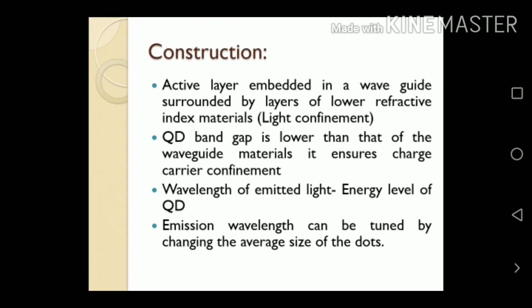Next we discuss the construction of the quantum dot laser. Here the active layer is quantum dots. The active layer is embedded in a waveguide surrounded by a layer of lower refractive index material, which provides the light confinement. The quantum dot band gap is lower than the waveguide material, which ensures large charge carrier confinement. The wavelength of the emitted light gives the energy level of the quantum dots. The emission wavelength can be tuned by changing the average size of the dot.